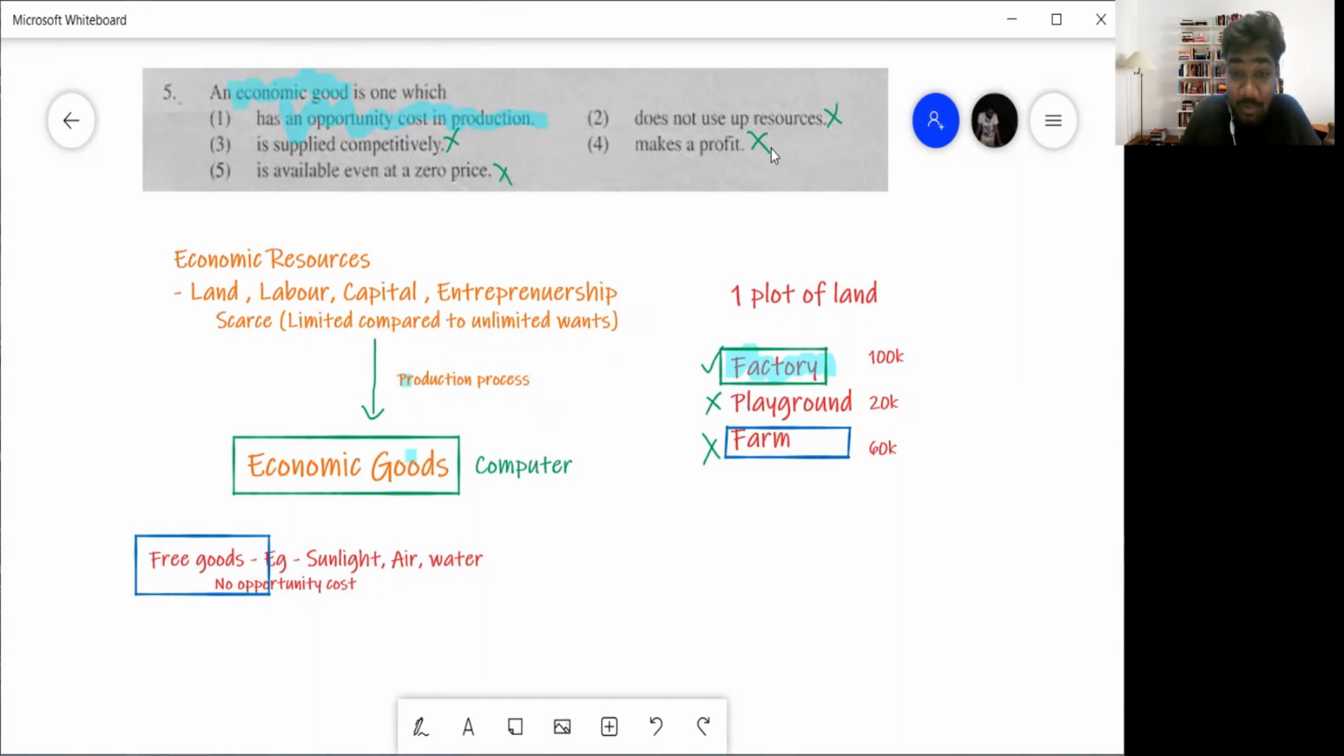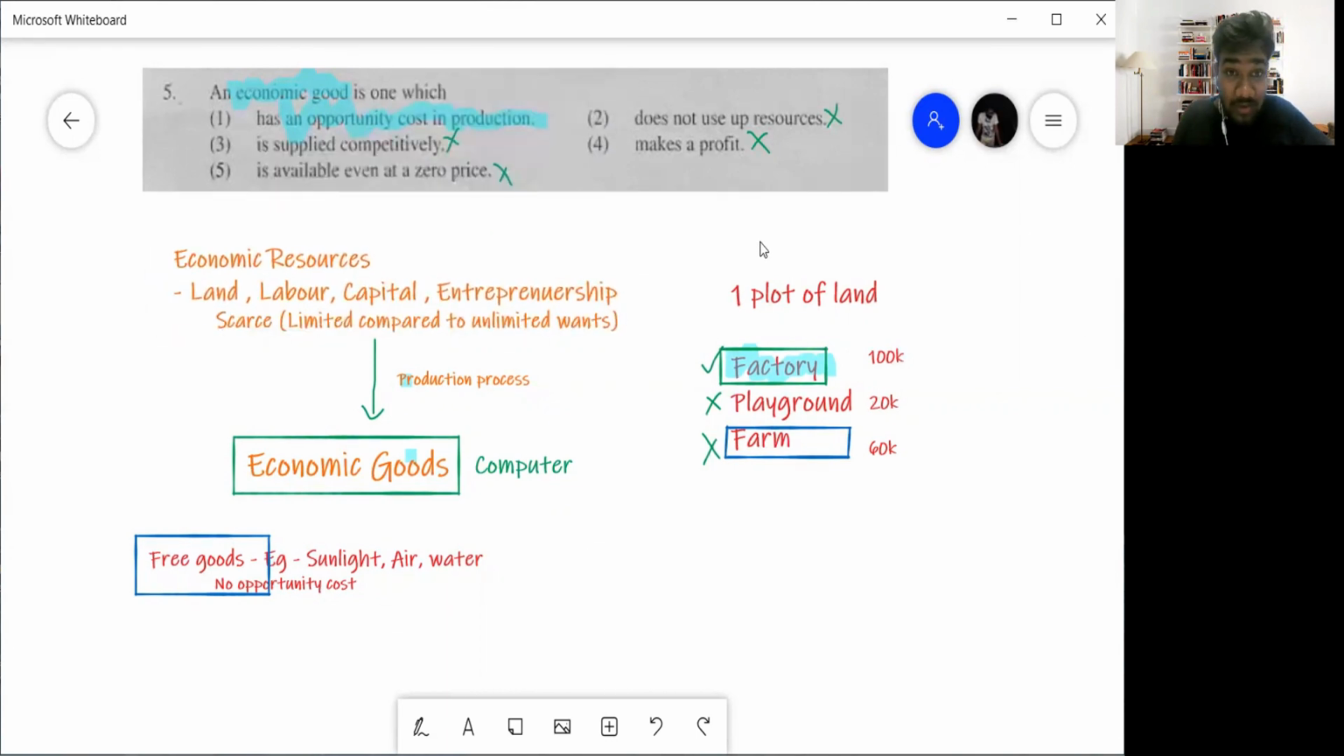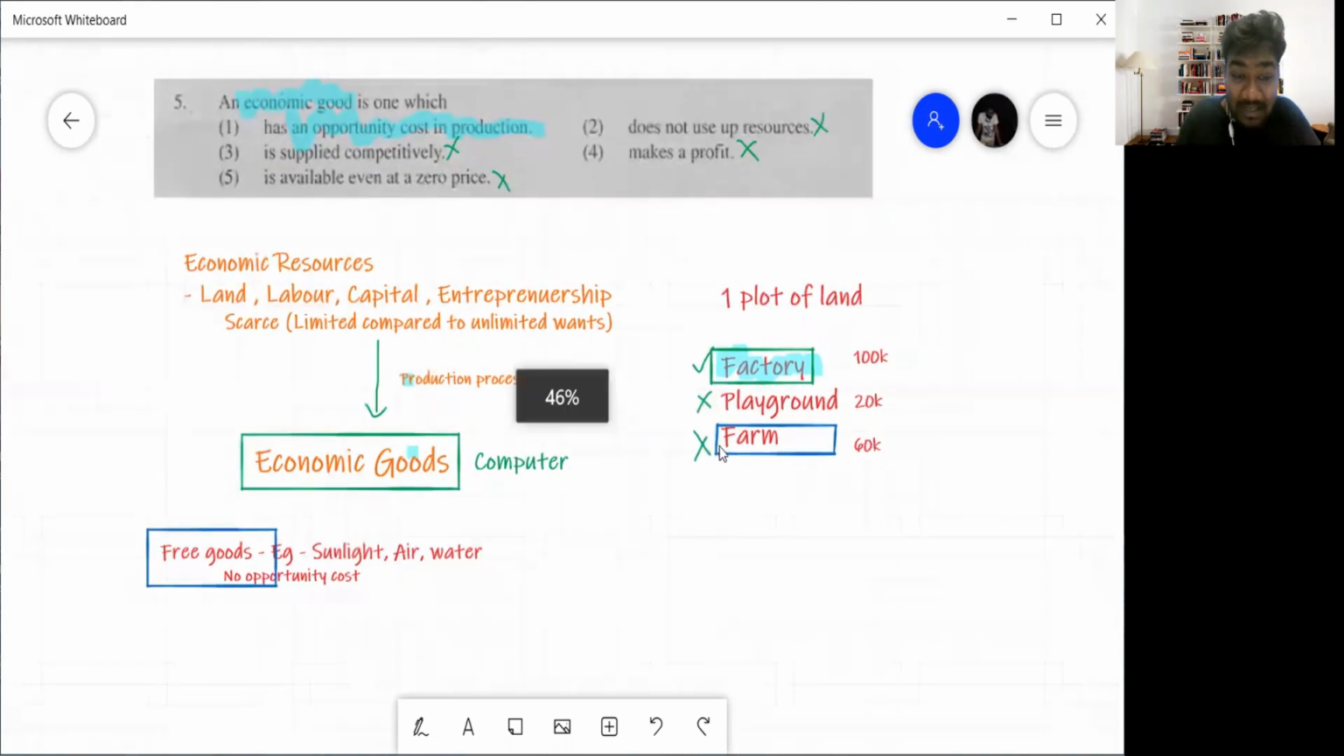So then makes a profit. Now, you can't say all economic goods make a profit. For example, let's say government, they're giving you free textbooks. That free textbook the government is producing is also an economic good. They put land, labor, capital, entrepreneurship to produce that good. But does the government make a profit out of it? No, right? And then is available at zero price? Not really. Economic goods, usually you have to pay a price. It will not be available at zero price. So which one is the best answer? Question number 5 is answer number 1, where there is an opportunity cost in production.